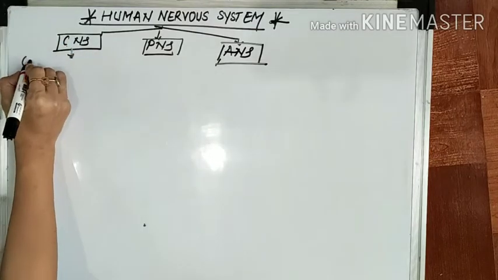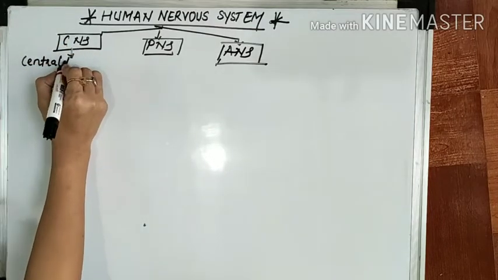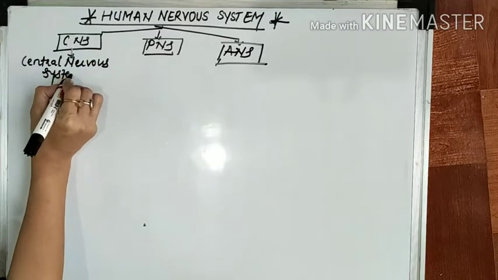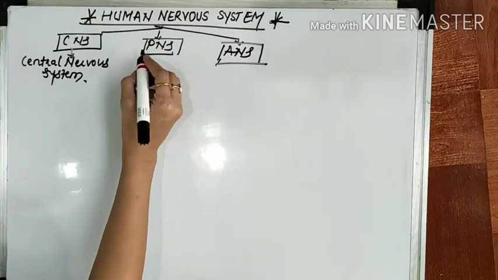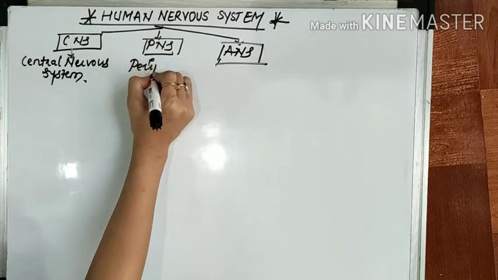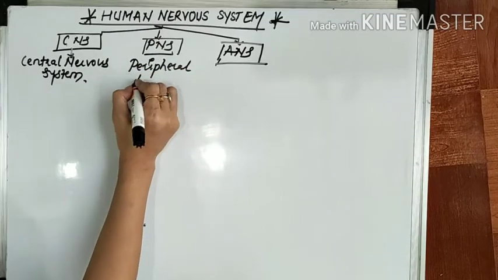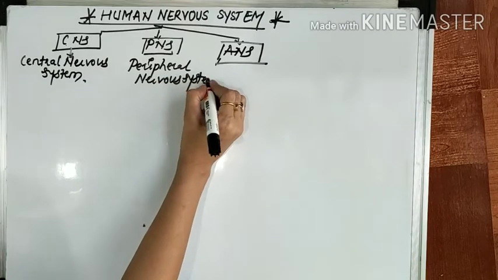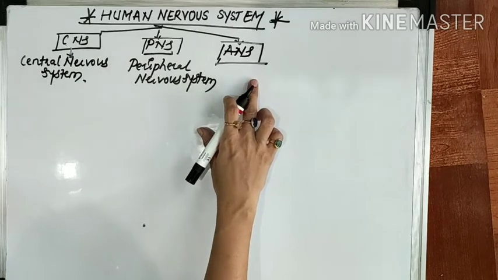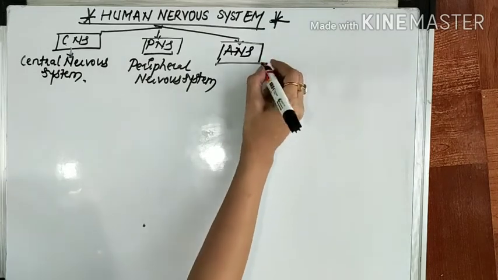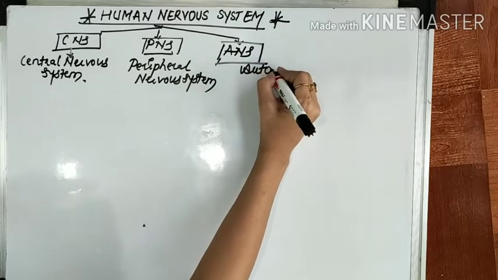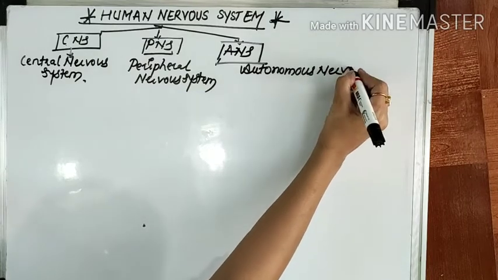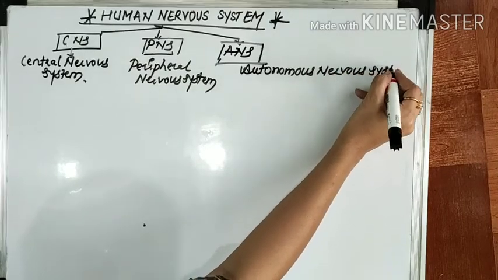So CNS is known as Central Nervous System, whereas PNS is called Peripheral Nervous System, and ANS is called Autonomous Nervous System.